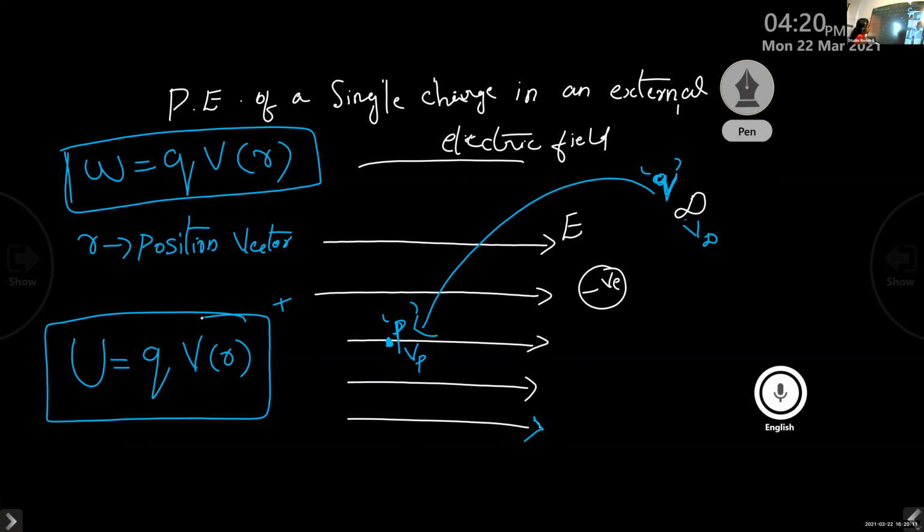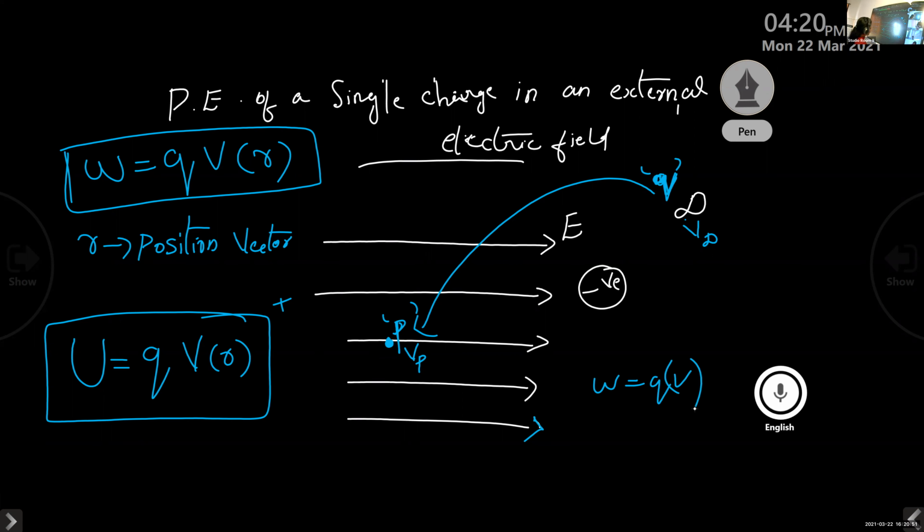To explain this, we consider an external electric field and a point at infinity, and place a charge Q at infinity. We want to bring the charge Q from infinity to a particular point inside this electric field, and we consider that point as P. So we want to transfer the charge from infinity to this point P. For this, we have to do some external work, and that external work is given by the equation W equals QV. Here Q is the same charge we are placing at infinity, and V is the potential due to the point at infinity and that of the point P.